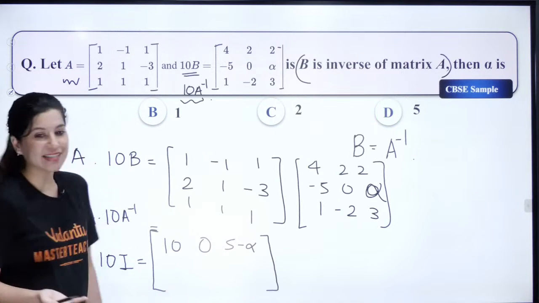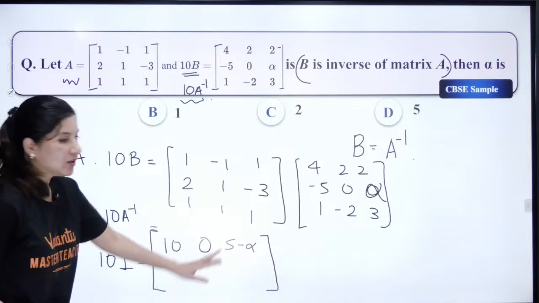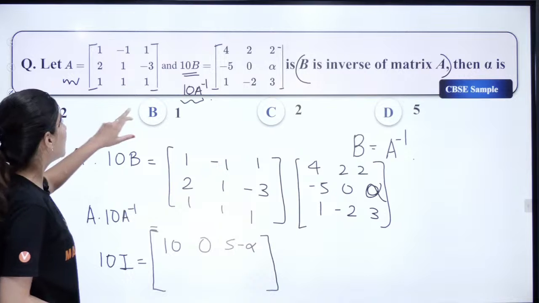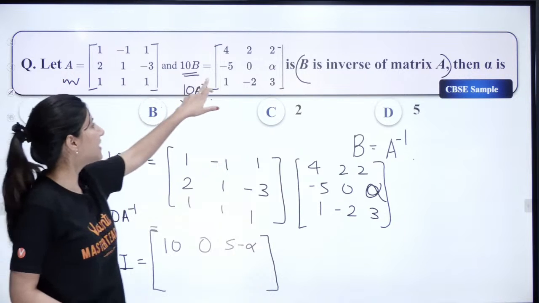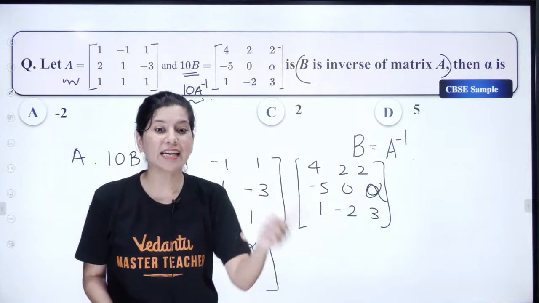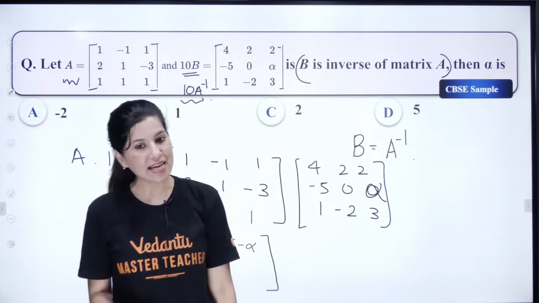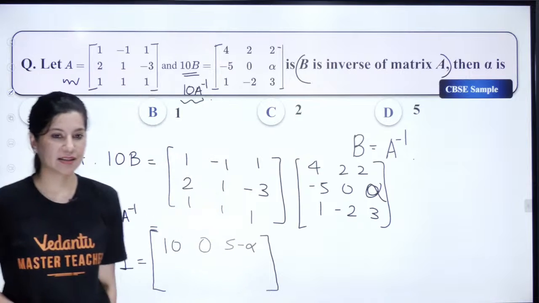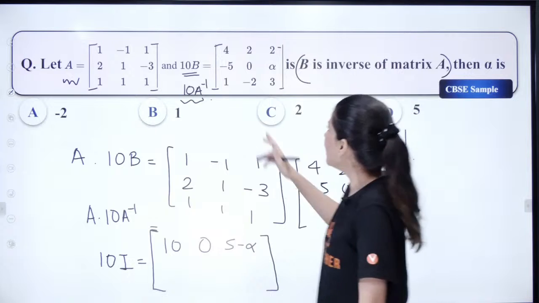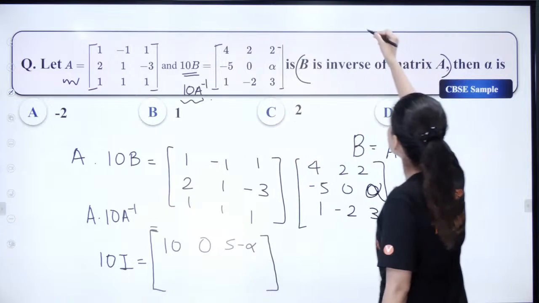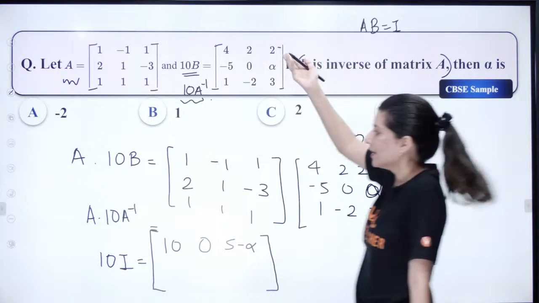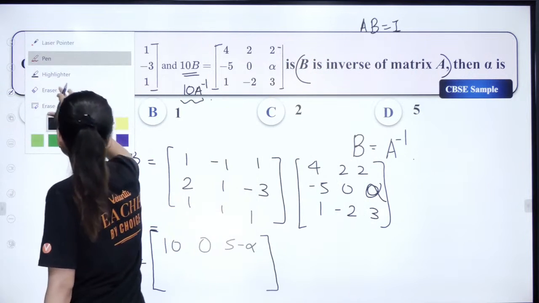The moment I see this, now I know. Why are we multiplying? So we are actually making use of it. If this is A and this is 10A inverse, why are we multiplying? Because we know that A times A inverse is I. Robin is saying that, if B is the inverse of matrix A, then we know the property that AB is equal to I. That's what I am doing actually. You can do this as well.